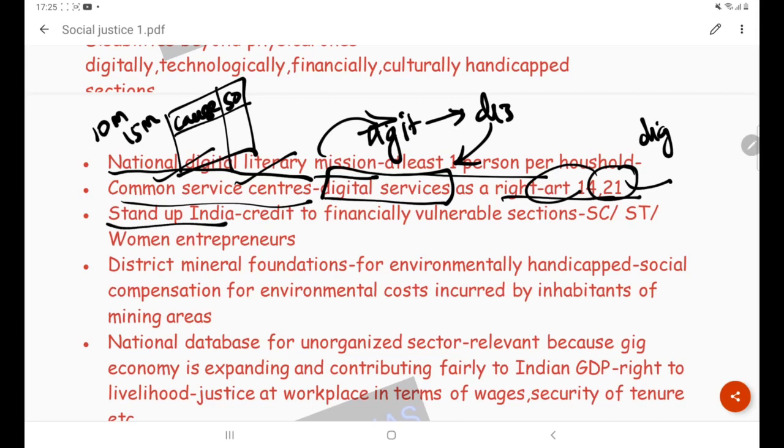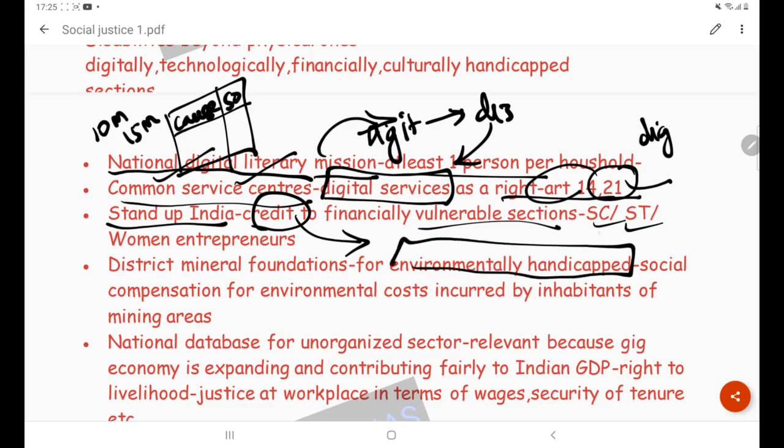Then the Stand Up India scheme is a credit facility, economic support to vulnerable sections, scheduled castes, scheduled tribes, and women, and entrepreneurs are also being focused upon. Then environmentally handicapped: we have talked about climate refugees and all, no? For those environmentally handicapped persons, this is the term. Rather than writing environmental problems, if you write environmentally handicapped, it will look better. So district mineral foundations: these schemes are not directly coming under disabled sections, but you can convert them with the available data. You should learn how to customize your answer.